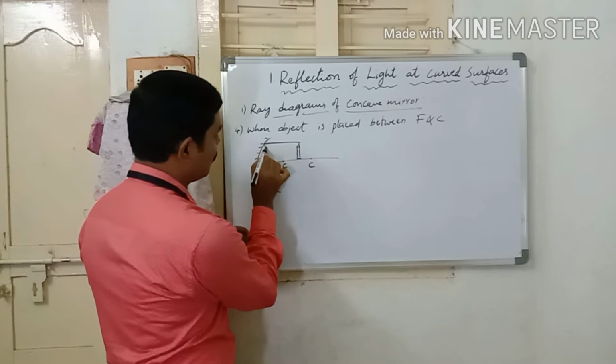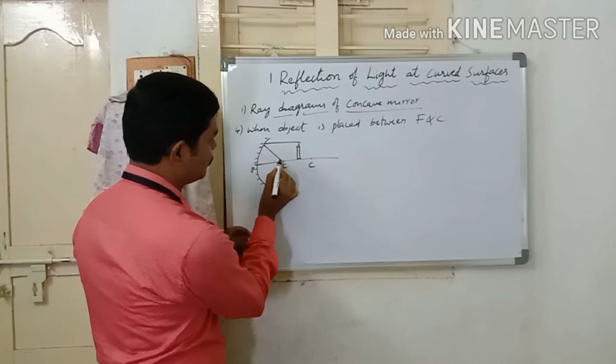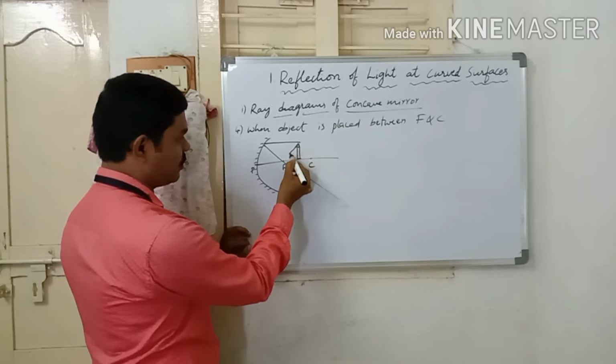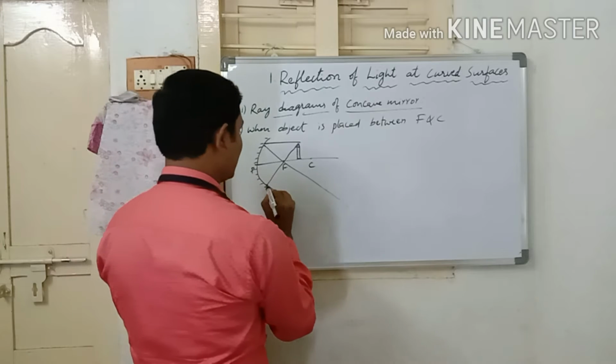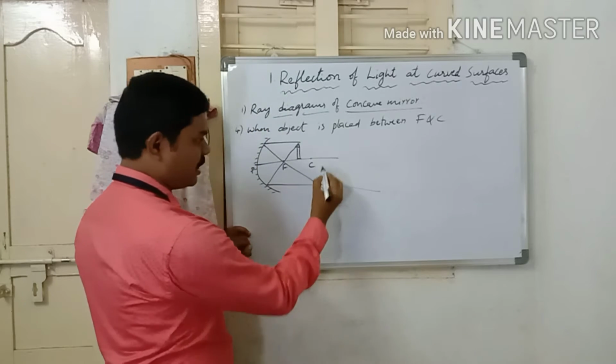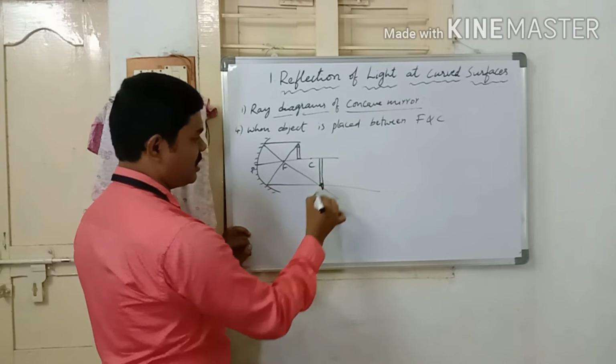The reflected ray passes through the focus, and the second ray, when the light ray travels through the focus, the reflected ray passes parallel to the principal axis. So approximately the image will come beyond the center of curvature. So this is the image.